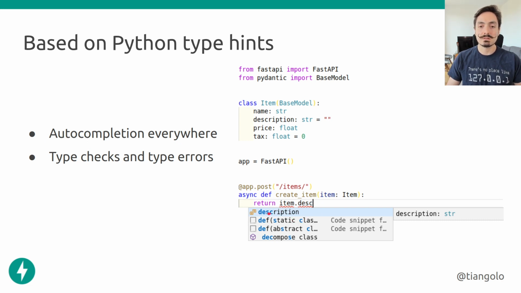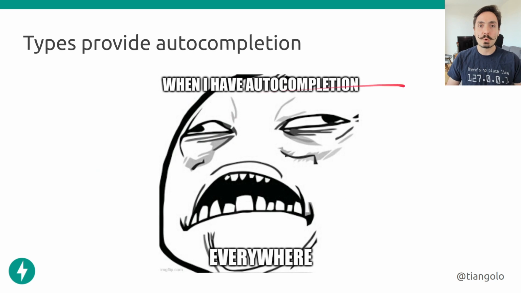Now we get autocompletion for the attributes that we defined here, and we get type checks and type errors everywhere. This means that we have autocompletion everywhere in the code. FastAPI was designed to provide as much autocompletion as possible throughout the code base.